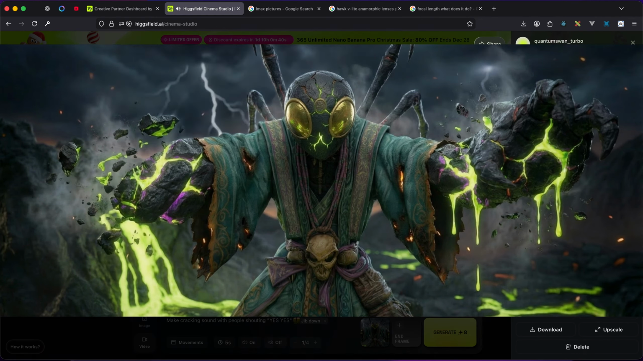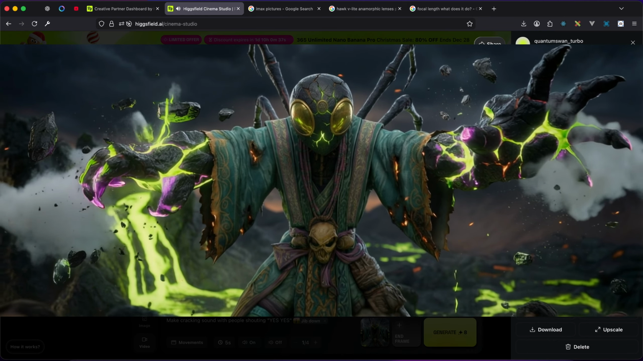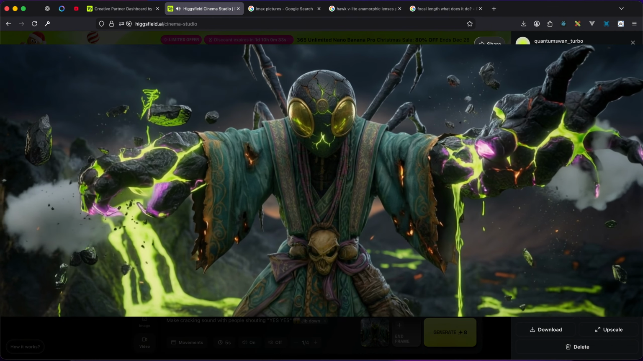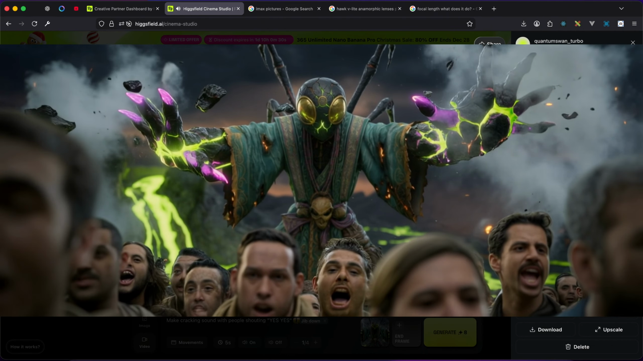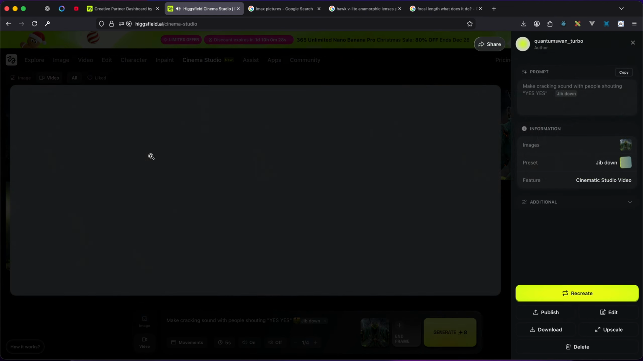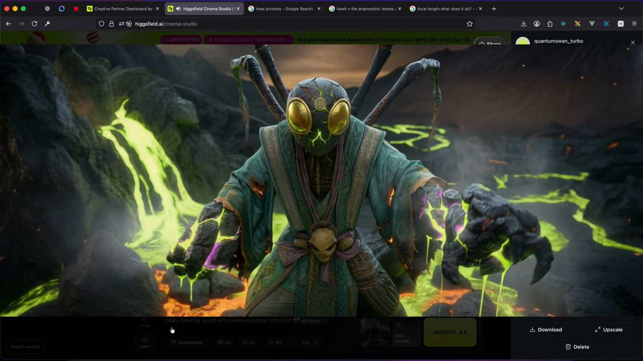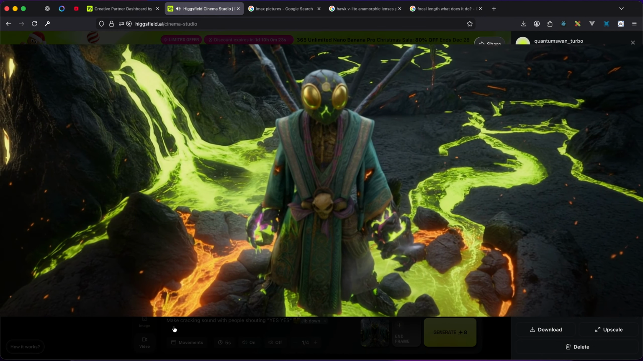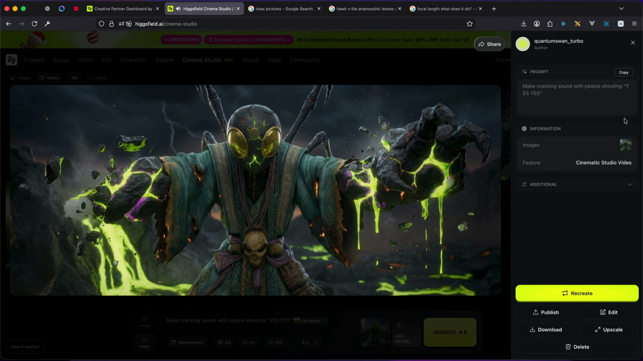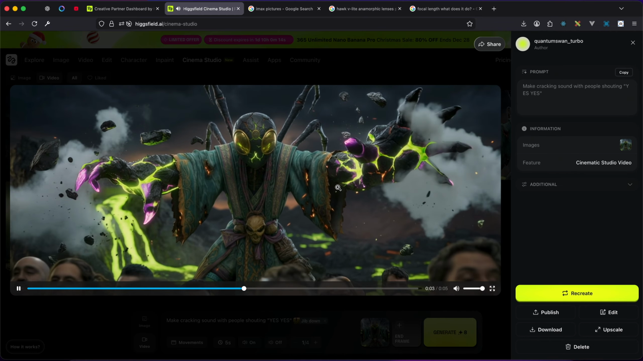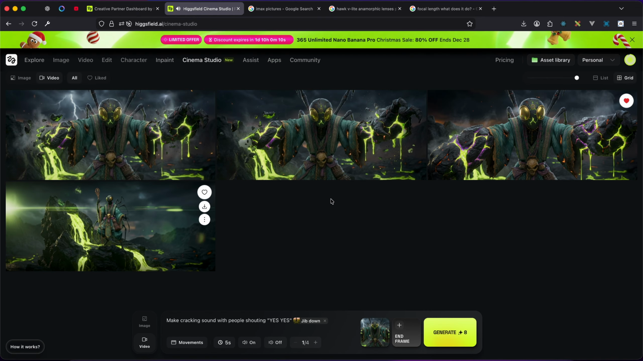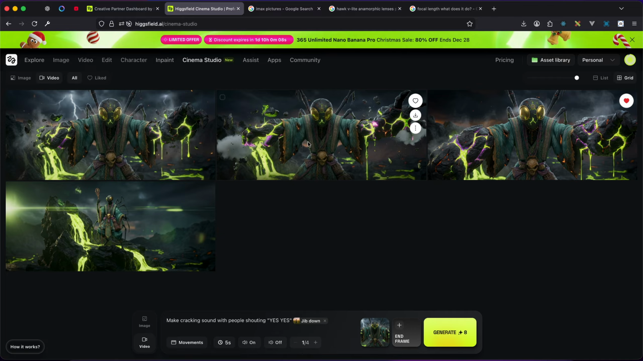This was the result that I got for the first prompt. And then this one. So the preset was jibbed down. And then for this one, I didn't choose a camera movement for the second one.